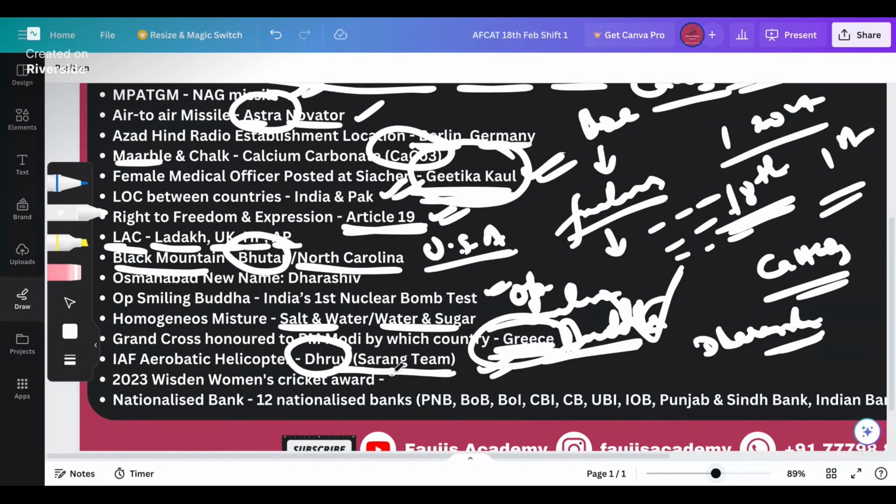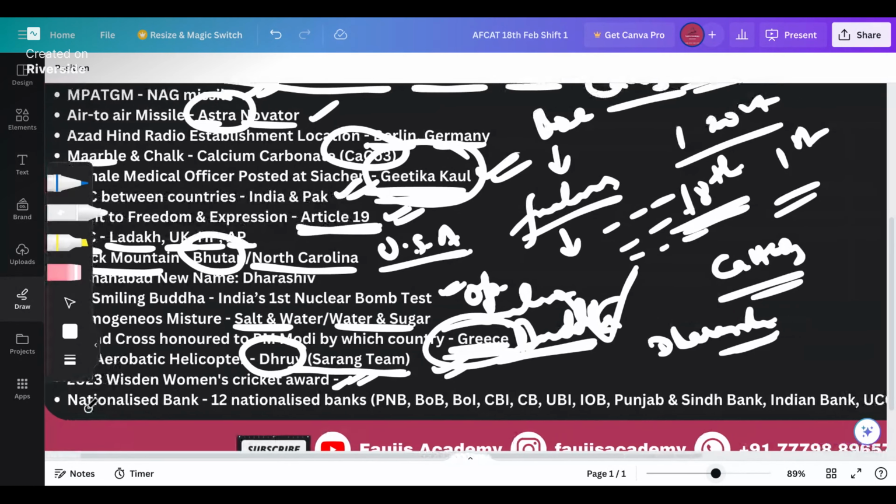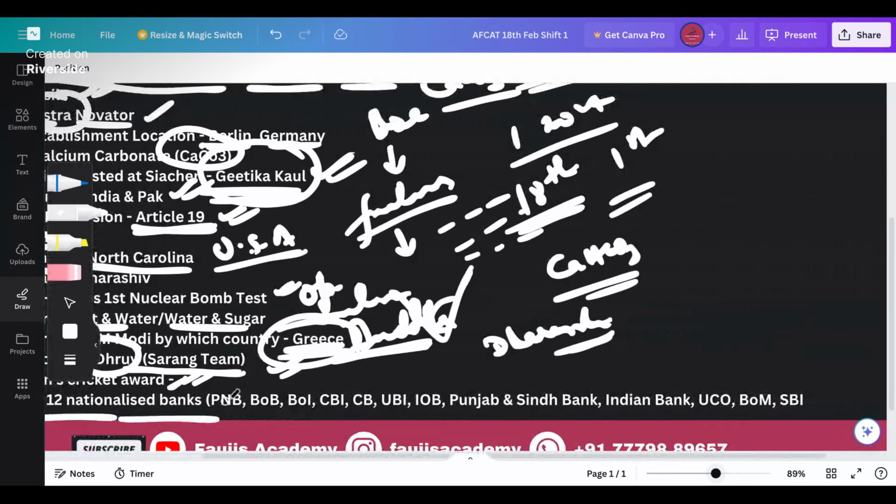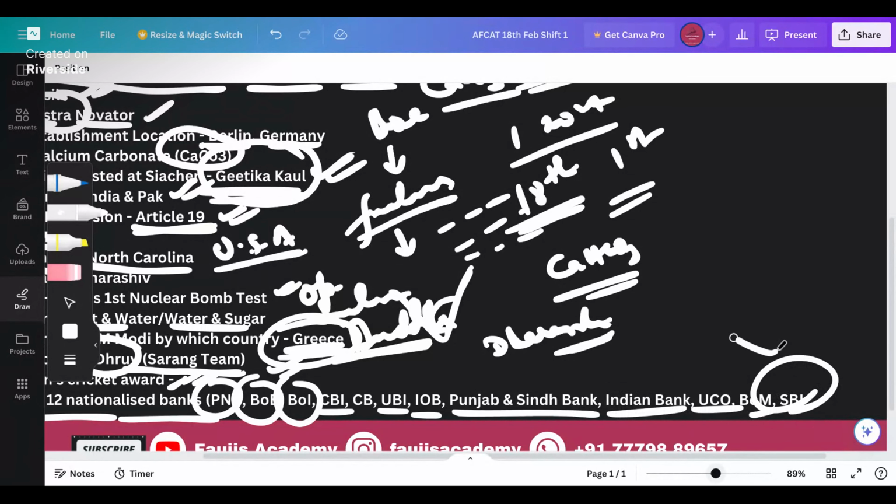2023 Wisden Women Cricket Award: please check it, I'm not quite sure about it. And nationalized banks of India. There were in total 12 nationalized banks, ladies and gentlemen. These are the names: PNB, Bank of Baroda, Bank of India, Central Bank of India, Canara Bank, UBI, IOB, Indian Overseas Bank, Punjab and Sindh Bank, Indian Bank, UCO Bank, Bank of Maharashtra, and SBI. Other than this, if you have any other answer, that will be your answer for the private banks, for example HDFC, Axis Bank, and things like that.